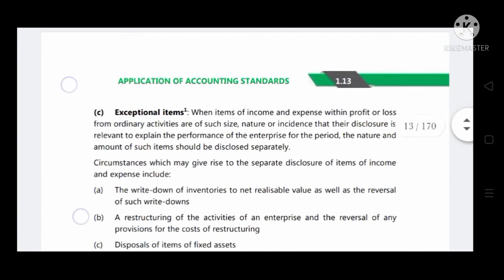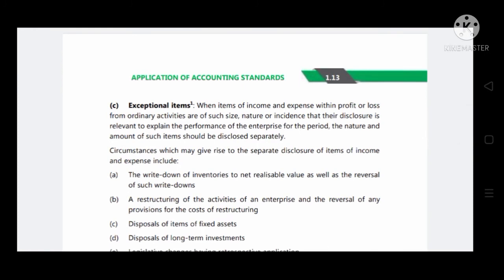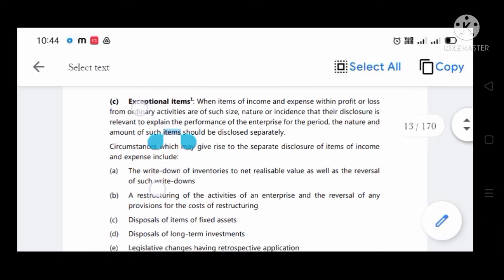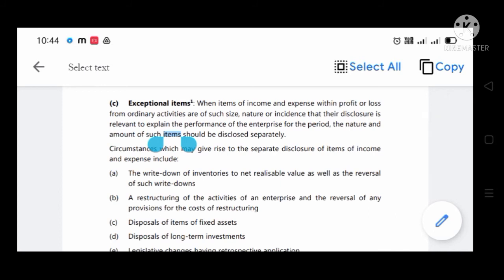Now let's see exceptional items. What is an exceptional item? When items of income and expense within profit or loss from ordinary activities are of such size, nature, or incidence that their disclosure is relevant to explain the performance of the enterprise for the period, the nature and amount of such items should be disclosed separately. See here, if it is relevant to explain the performance of the enterprise, then the nature and amount of such items should be disclosed separately, which is called exceptional items.